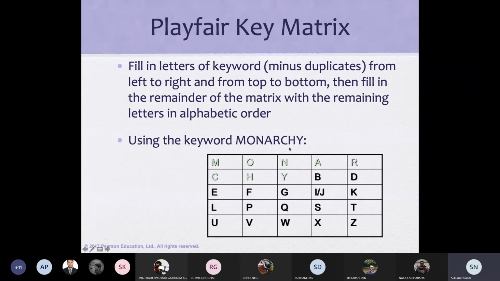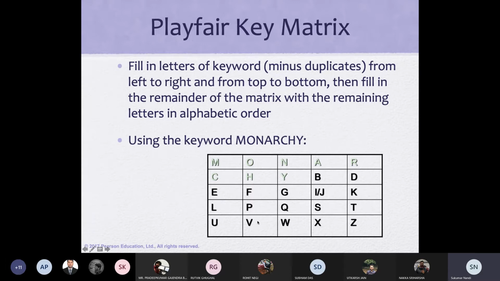So any two alphabets can be replaced with any other two alphabets as per this table. For example, if we have NA, two alphabets, we can replace by AR, or AR can be replaced by RM. Similarly, OH can be replaced by HF.